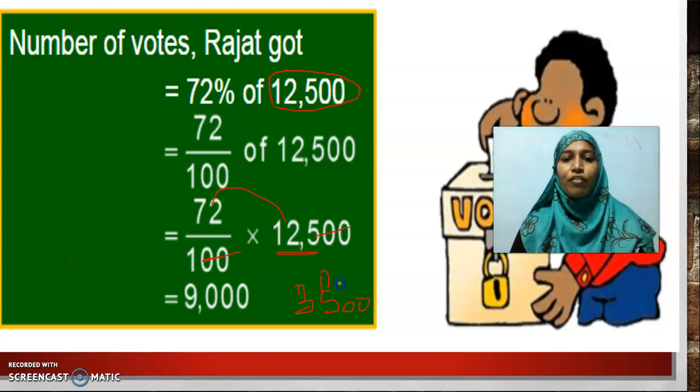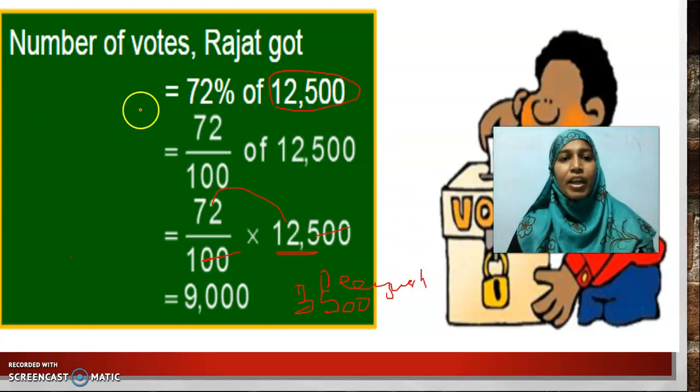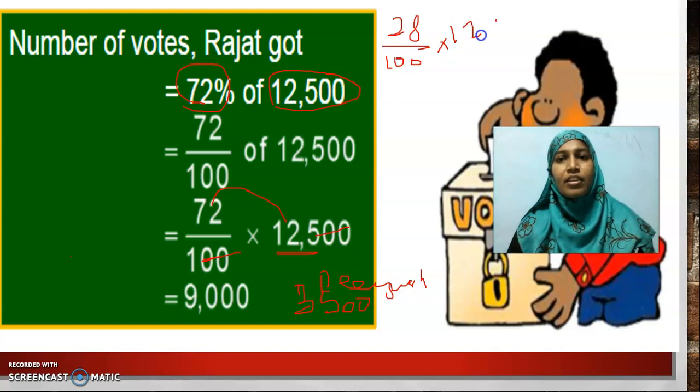What is the other way of finding this answer? Piyush votes 3,500. You can find it by 72. No, what is the remaining part out of 100? Yes, 28. So I can find 28% of 12,500. This is also the right way.